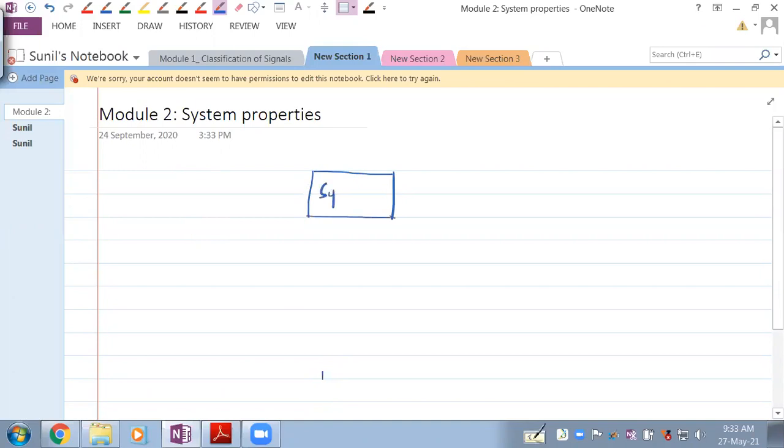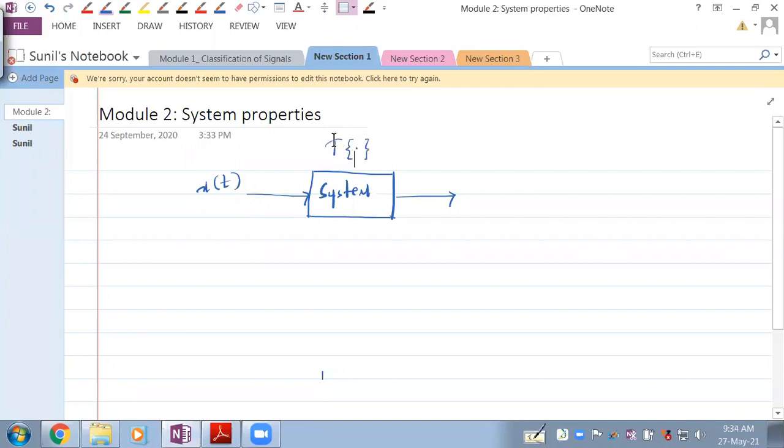This can be called a system. Now, to the system, we apply a signal. Everybody understand? We apply a signal and let that signal be x of t. When x of t is applied, the system is defined by this operator. Here these are flower brackets, and we write a dot here. This is the notation of a system.